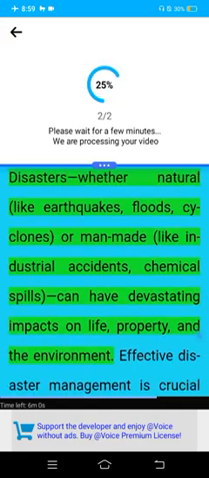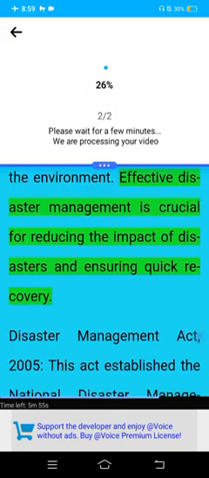5. Disaster management. Disasters, whether natural like earthquakes, floods, cyclones, or man-made like industrial accidents and chemical spills, can have devastating impacts on life, property, and the environment. Effective disaster management is crucial for reducing the impact of disasters and ensuring quick recovery.